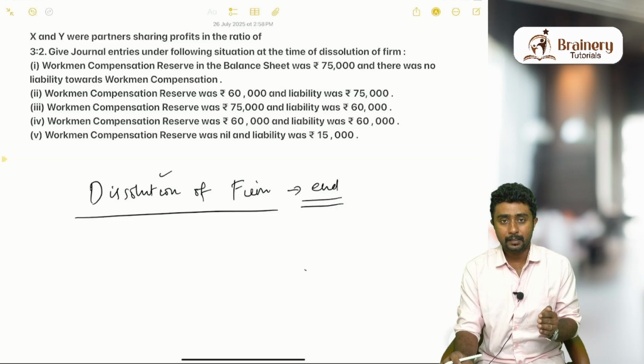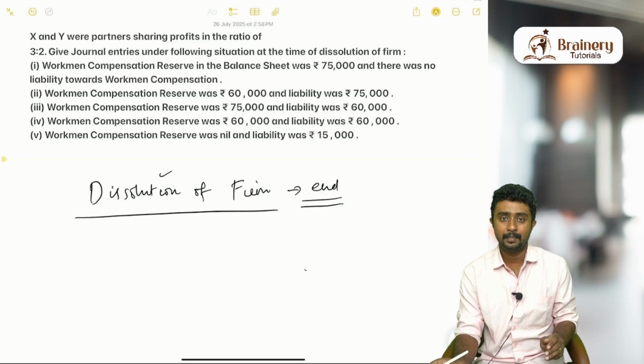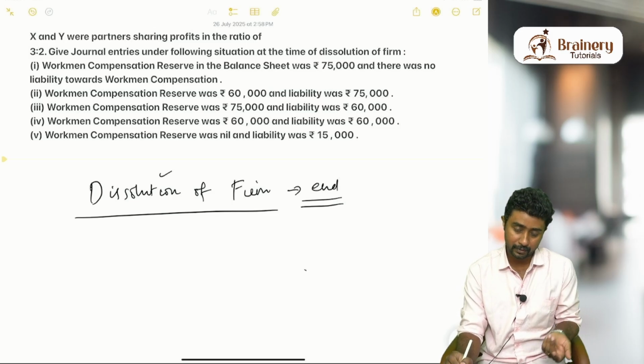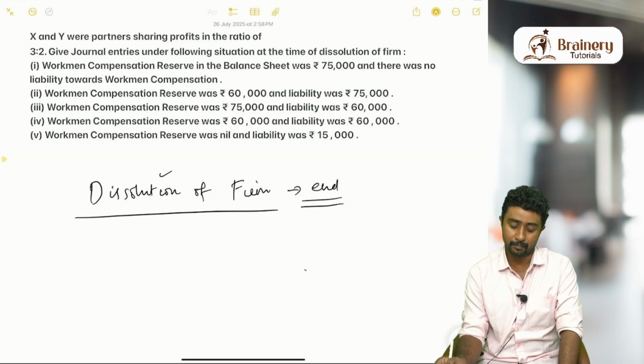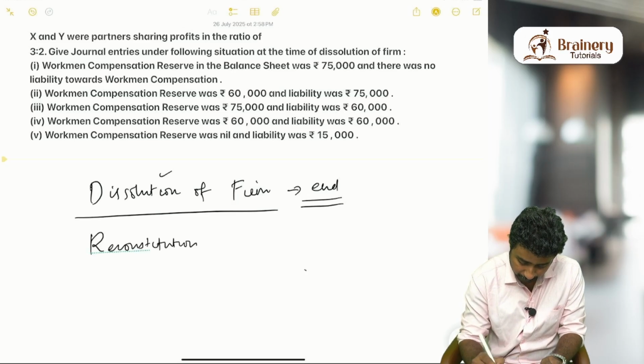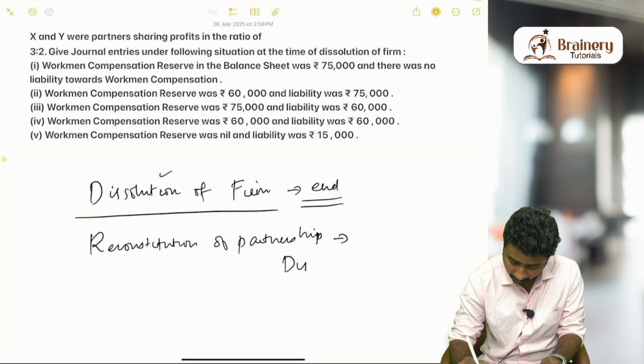firm. In dissolution of firm, the treatment of workman compensation reserve is slightly different than in the other chapters, that is, the reconstitution of partnership chapters. This reconstitution of partnership is also known as dissolution of partnership.